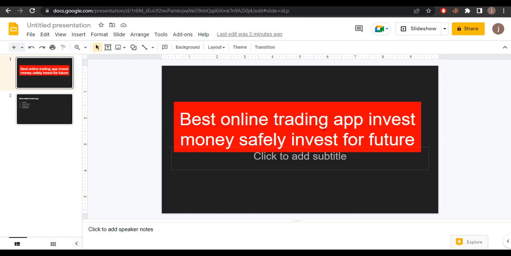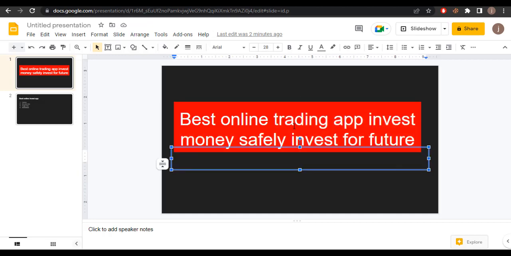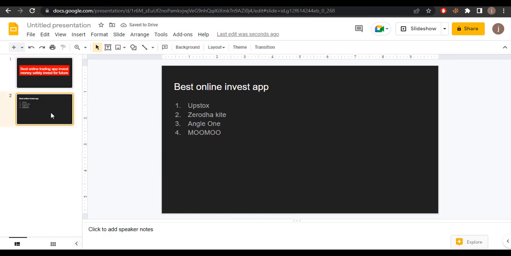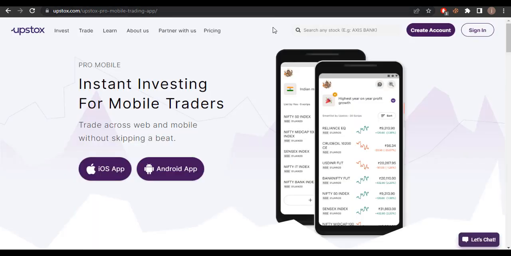Best online trading apps: invest safely, invest for the future. Here is number one, Upstox. This is an investing website.